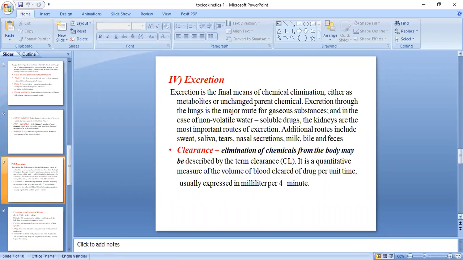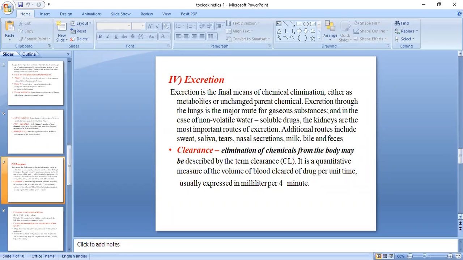Excretion through the lungs is the major route for gaseous substances, and in the case of non-volatile water-soluble drugs, the kidney is the most important route of excretion. Additional routes include sweat, saliva, tears, nasal secretion, milk, bile, and feces.